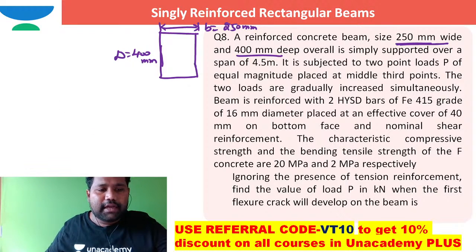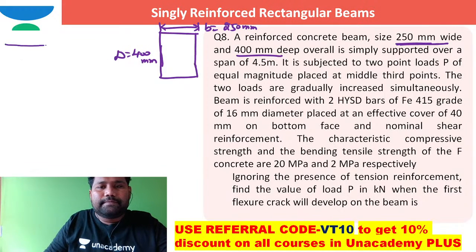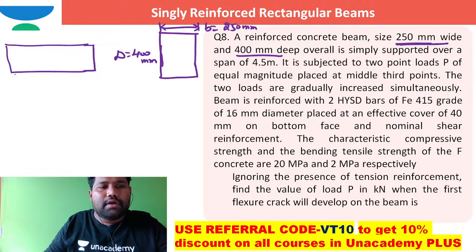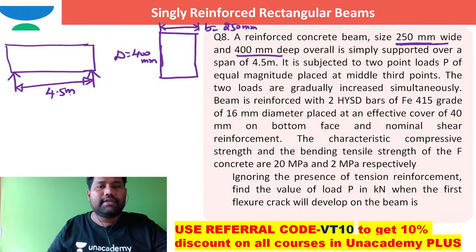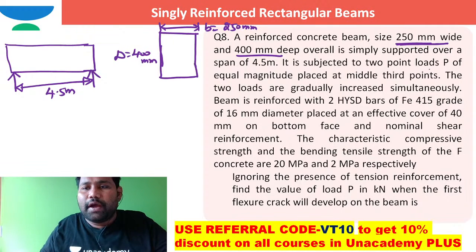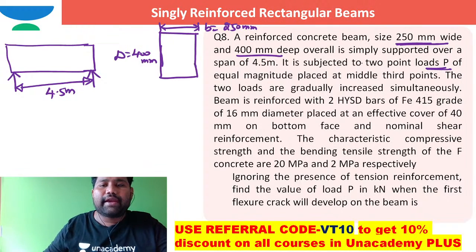Let me show a simply supported beam of span 4.5 meter. I take a simple support, and the span is 4.5 meter. The beam is subjected to two point loads P of equal magnitude placed at the middle third points, at one third distances.